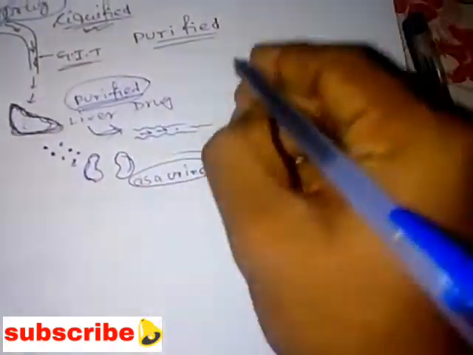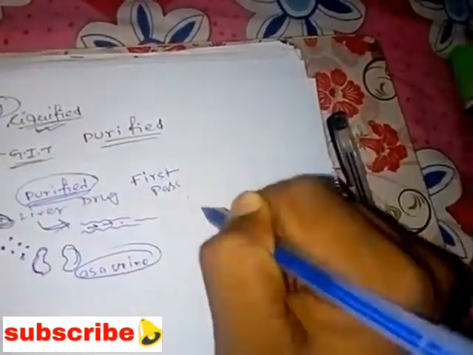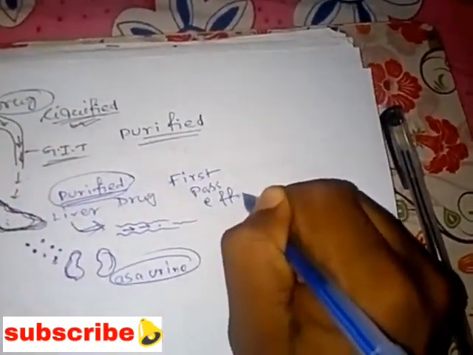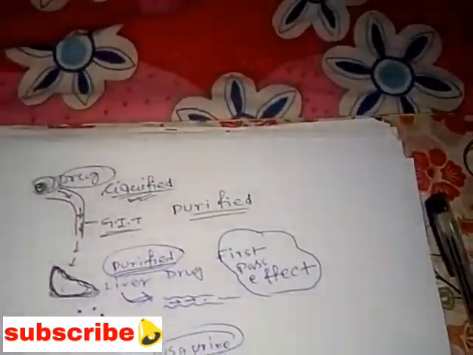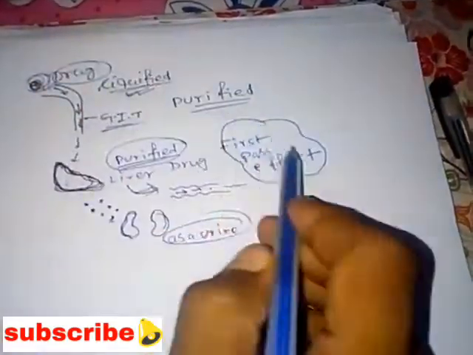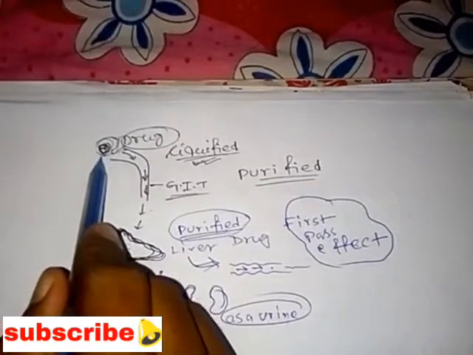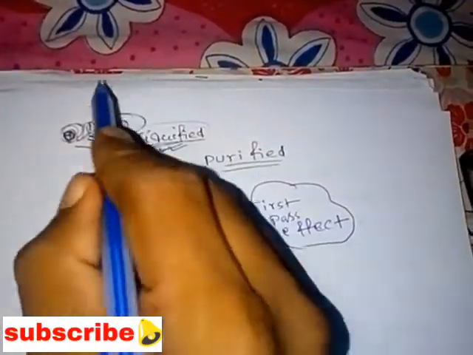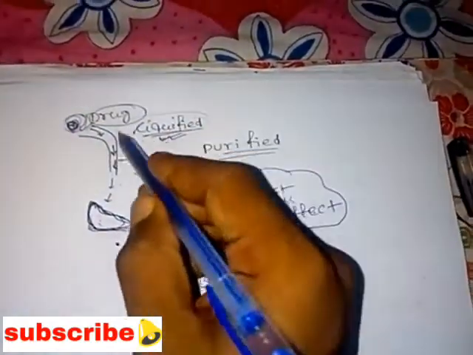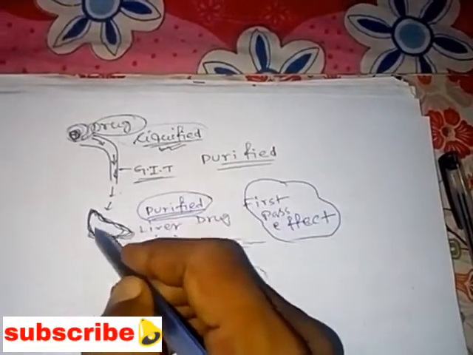So what is that process? That is the process we call the first pass effect. Let's see what the first pass effect is. After drug administration, the drug gets liquefied, and for purification it passes through the GIT tract and enters into our liver.